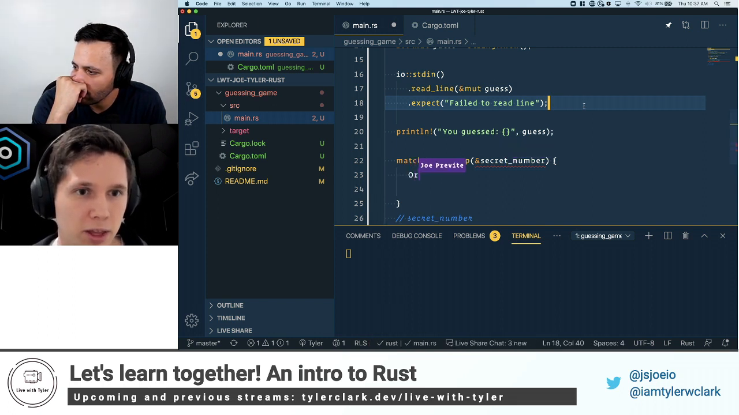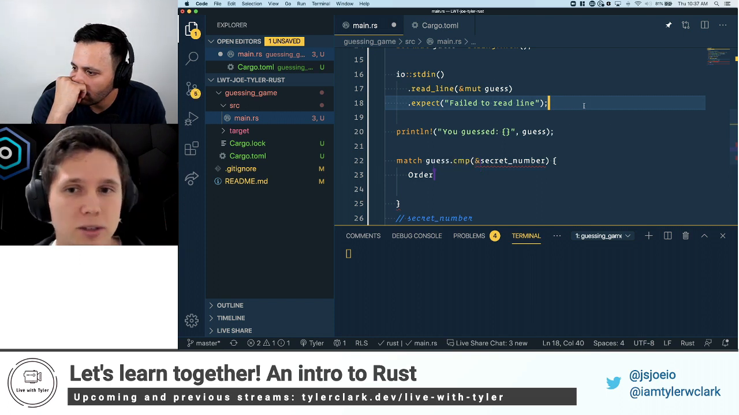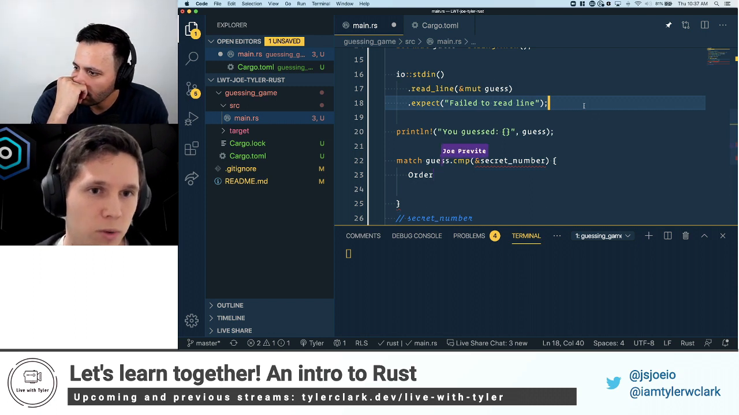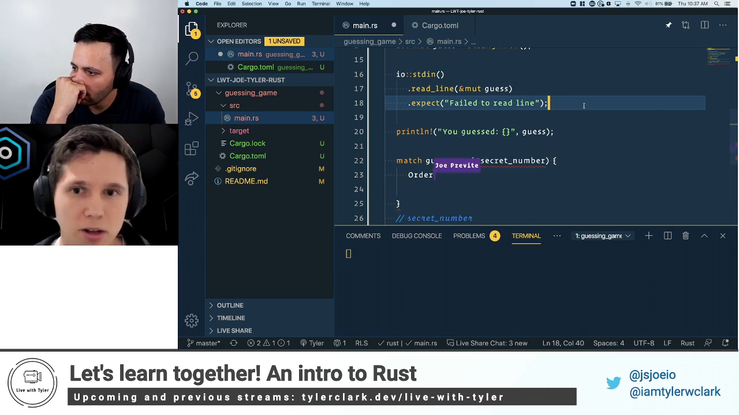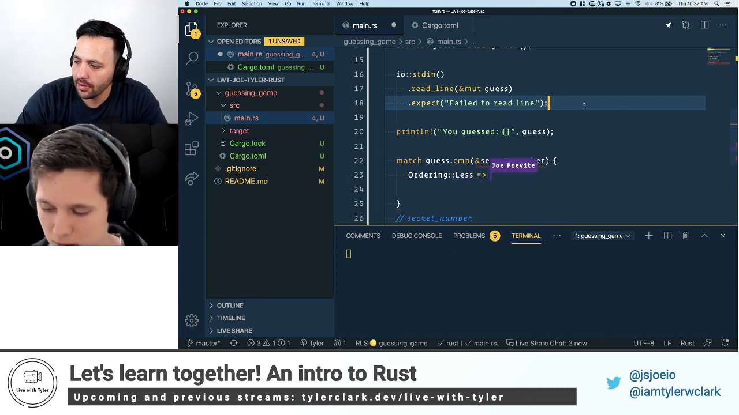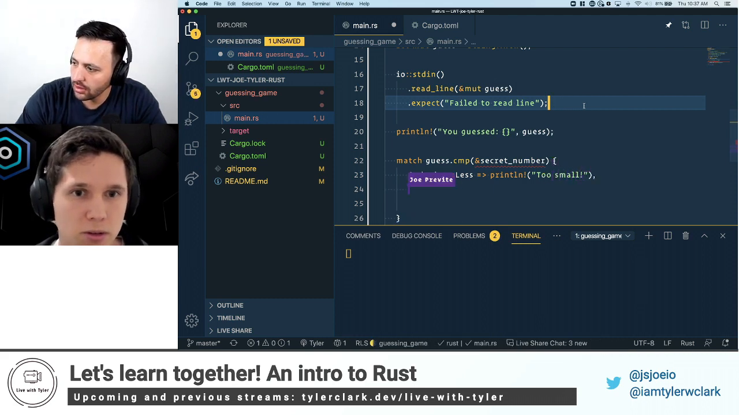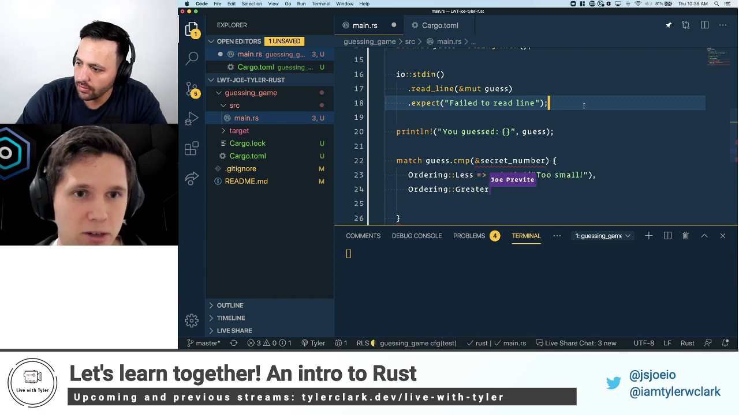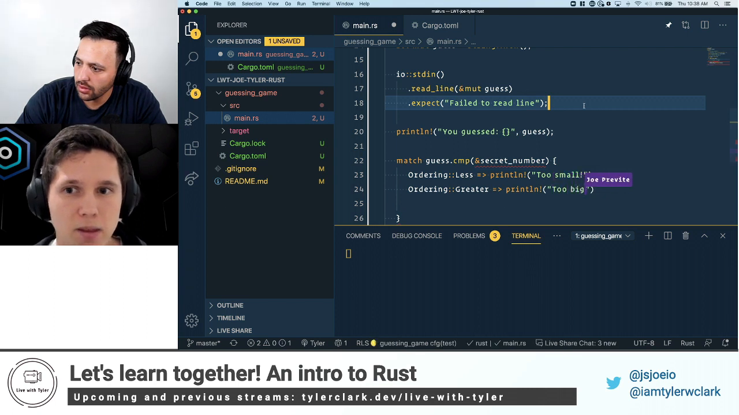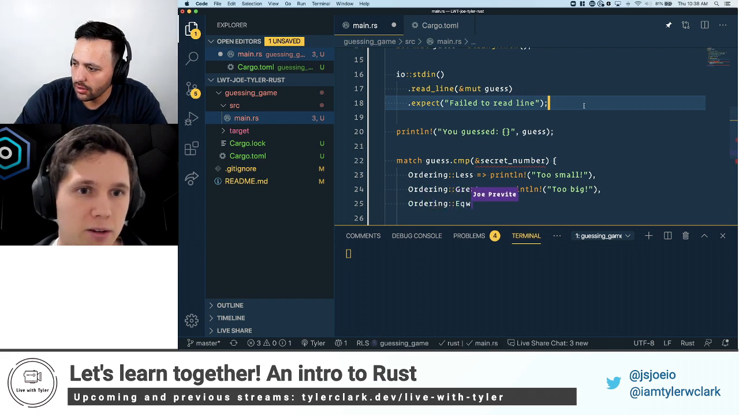So let's do this right like that. The match statement is similar to a switch statement. You've got these different branches. What we're saying is we want to compare guess to secret number. So we're going to call it Ordering, colon, Less. If the number that you're guessing is less than the secret number, we're going to say, hey, that's too small. And as you can imagine, Greater, same thing, but it's too high or too big, I guess. And then if they get it right, we're going to say Equal.